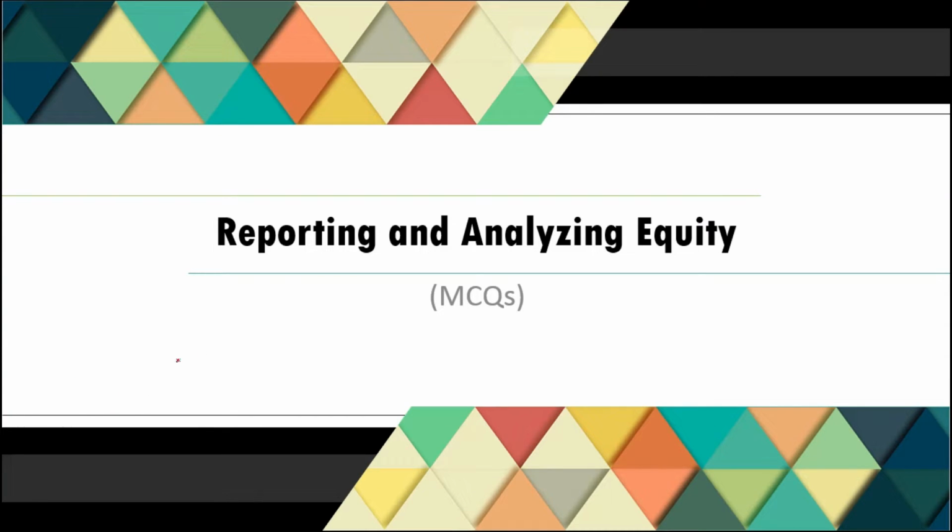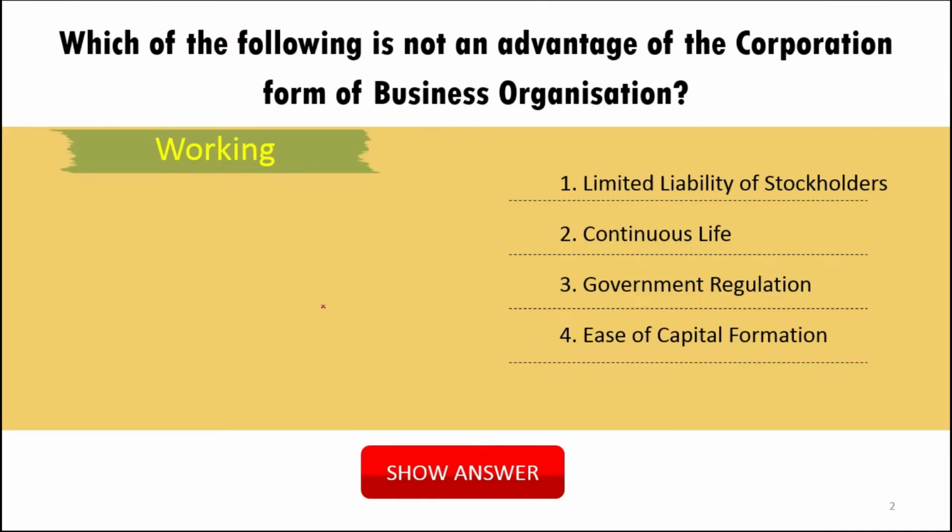Today we are going to take this chapter, reporting and analyzing equity. In this chapter we will discuss the MCQs. So let us begin the MCQs. The first MCQ is, which of the following is not an advantage of the corporation form of business organization?